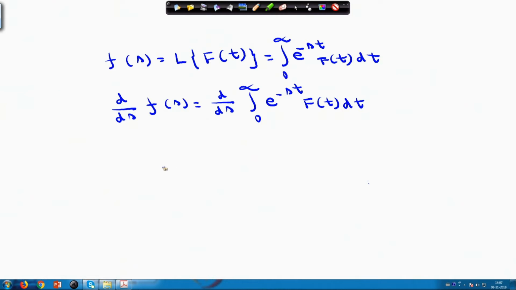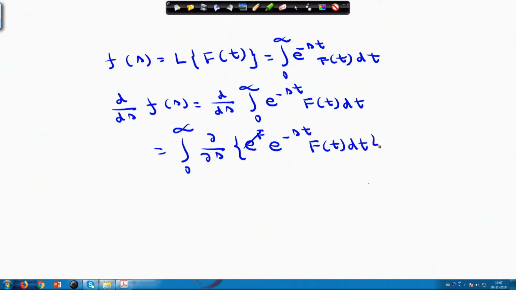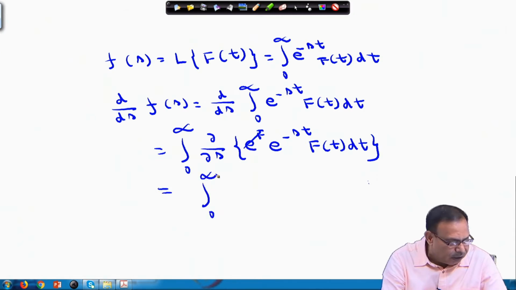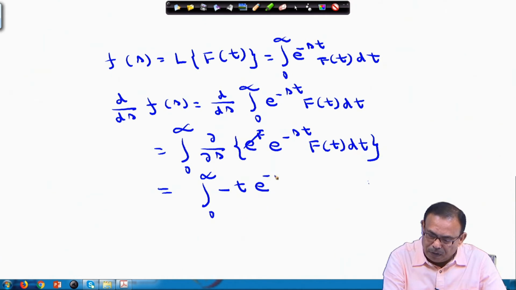This is the derivative of this, and using differentiation under the integral sign, we can write the integral from 0 to infinity of del/del s of e to the power minus st into f(t) dt. Whenever I use differentiation under the sign of integration, minus t will come here: e to the power minus st into f(t) dt.